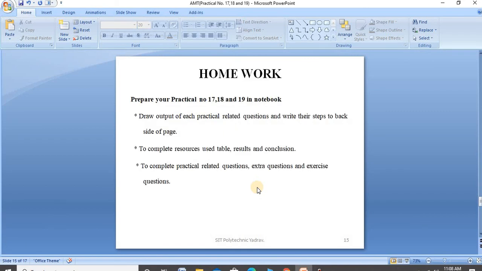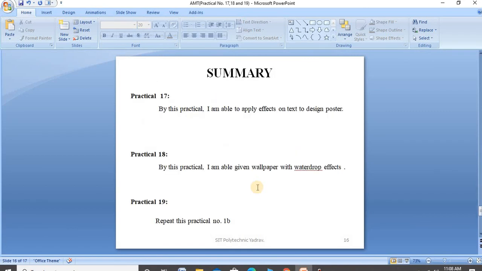So practical number 19. Homework, summary on today's practical. Practical numbers 17, 18, 19 are completed. Practical number 19 is already completed in practical number 1B, so repeat this and write the copyright again from practical number 1B. In practical 17, by this practical I am able to apply effects on a text to design the poster.